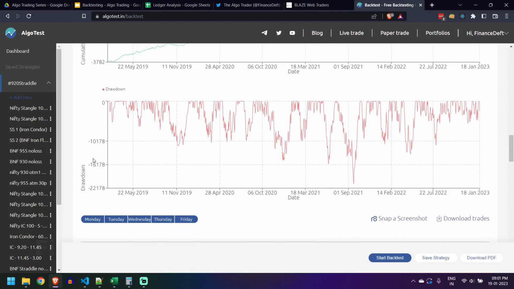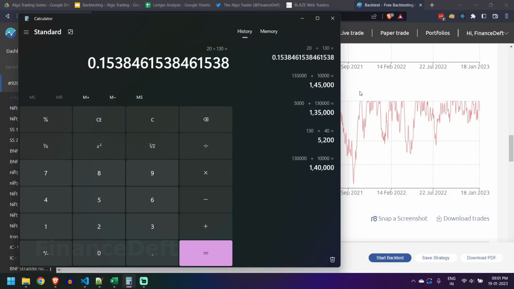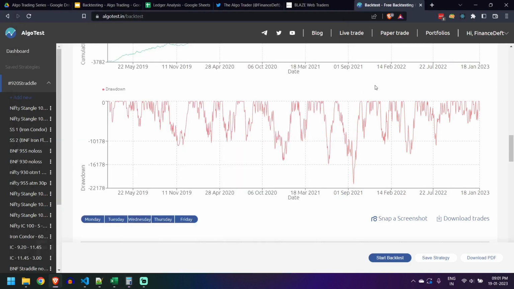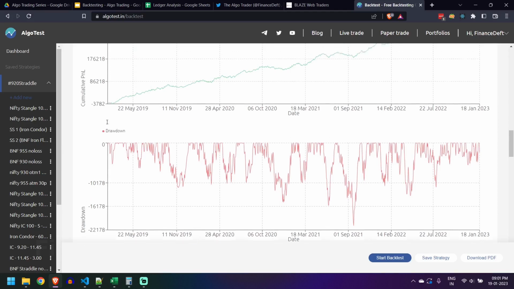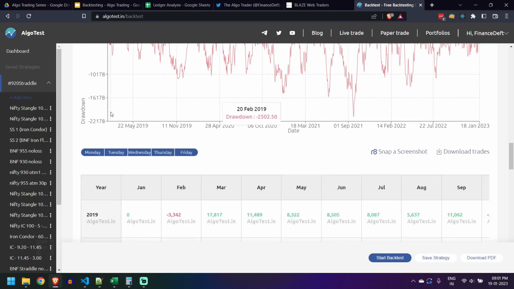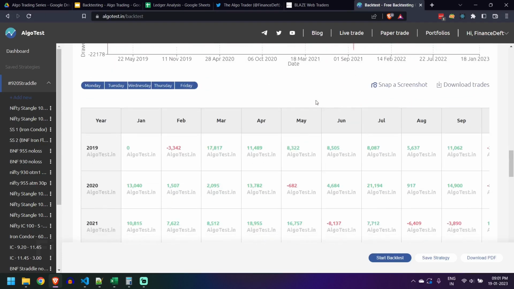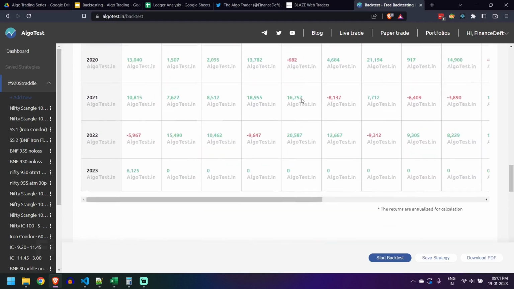So a drawdown of about 20,000 on 1.3 lakhs is huge. Let us see how much it is. About 20,000 on 1.3 lakh will be about 15 percent, which is bad, and this doesn't even consider slippages and charges. If you consider that, it will be even more, maybe 20 percent. So that is one bad thing about this strategy. We'll see other parameters.